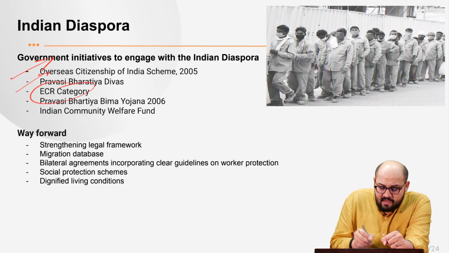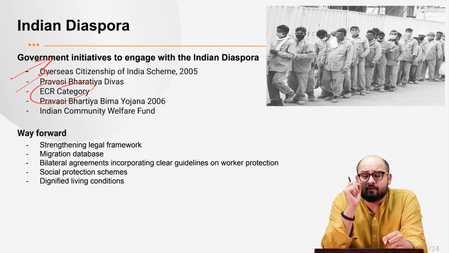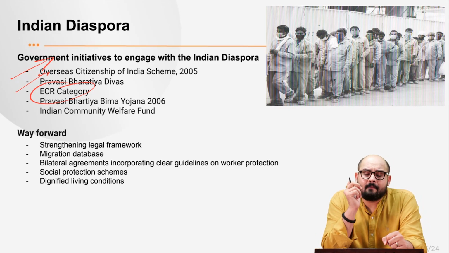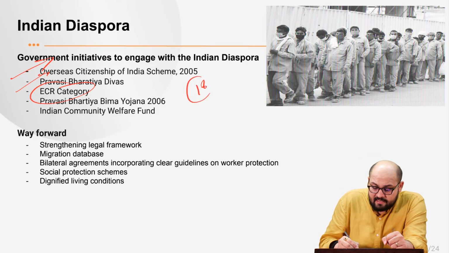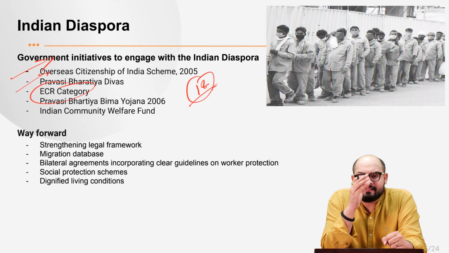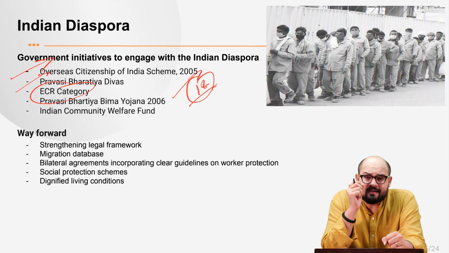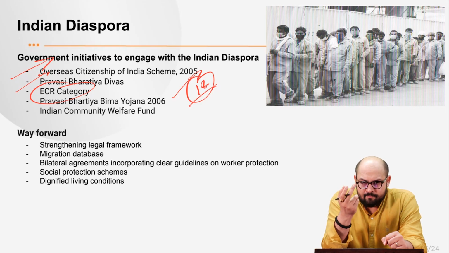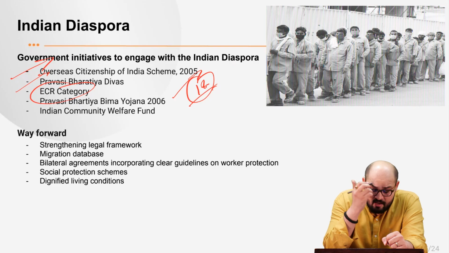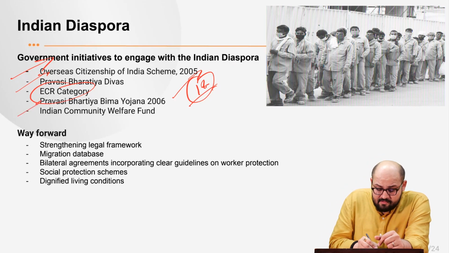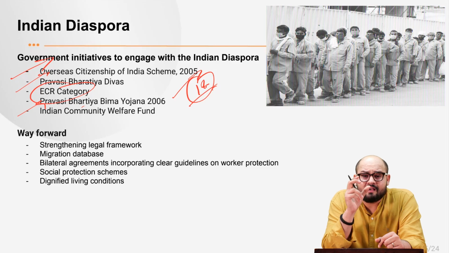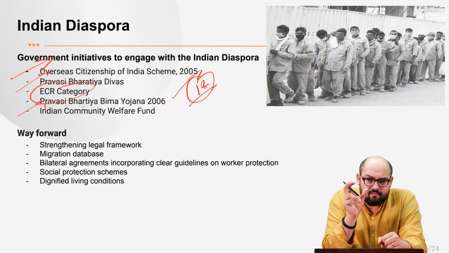Next we have the ECR category, that is the Emigration Check Required category status. We have some countries, right now the number is 18, where passports are classified as ECR or non-ECR. For the ECR, we have 18 countries where you require a mandatory ECR certification. What it means is that there are some countries where the conditions of the migrants are not very good, right? So we need this ECR certification, and on the basis of that, we have the Pravasi Bharatiya Bima Yojana. This is an insurance scheme which is mandatory for those people who are traveling to ECR category countries, right?